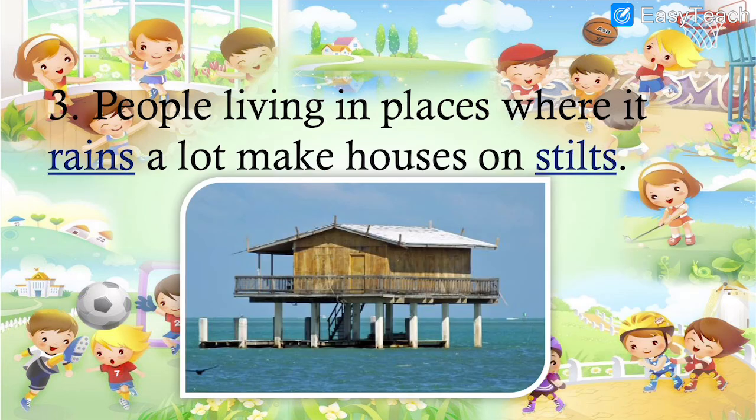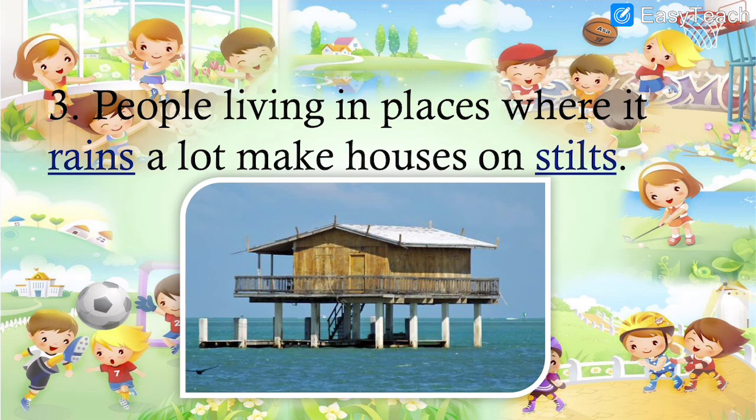Number 3, people living in places where it rains a lot make houses on stilts. So the people who live in areas where there is a lot of rainfall have houses which are built on stilts. And where are the stilts? Over here you can see the stilts are given. Houses on stilts are like this. These white color pillars are called stilts.